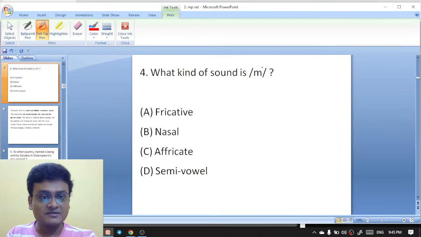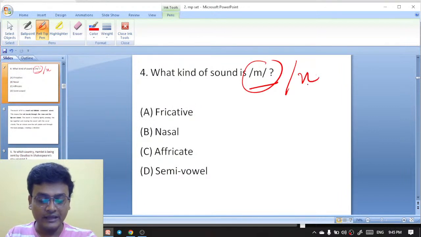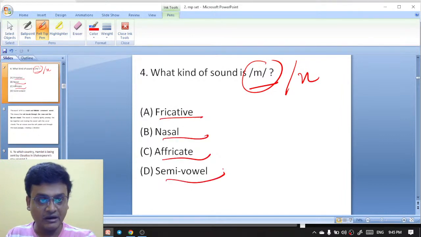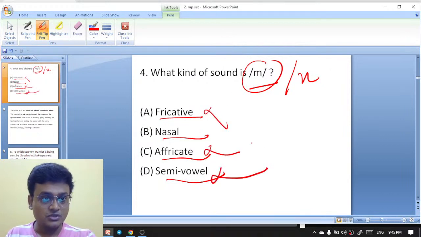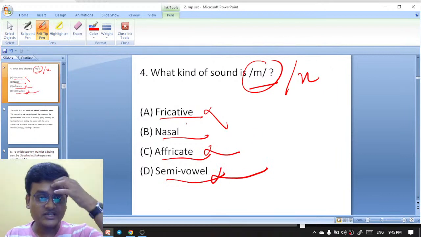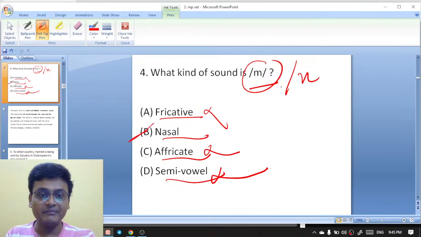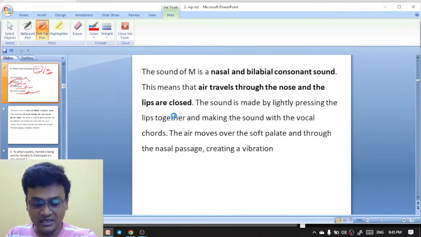What kind of sound is M? M or N? Fricative, nasal, affricate, semi-vowel. Is the sound M a fricative, an affricate or a semi-vowel? So M is actually a nasal. M and N are nasal sounds. And here is the explanation.